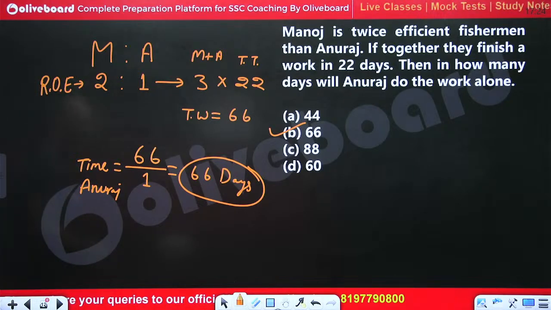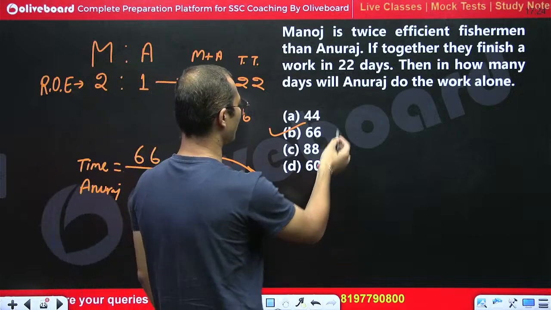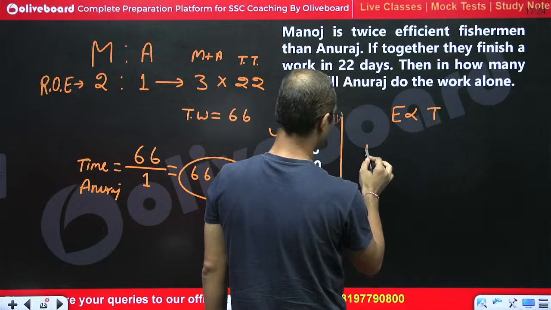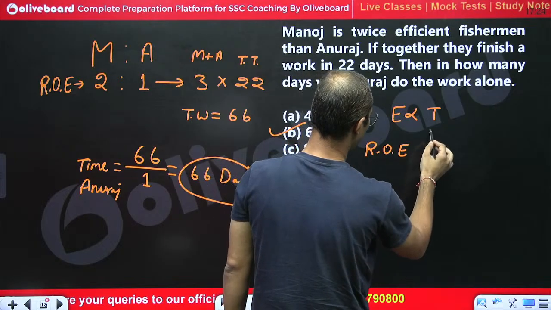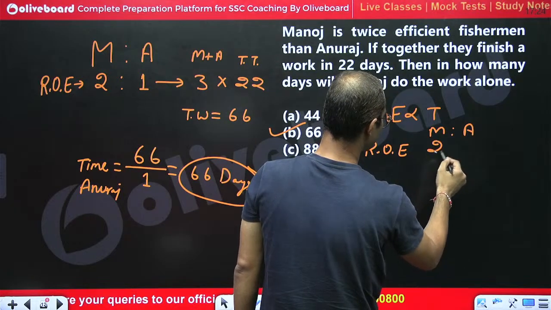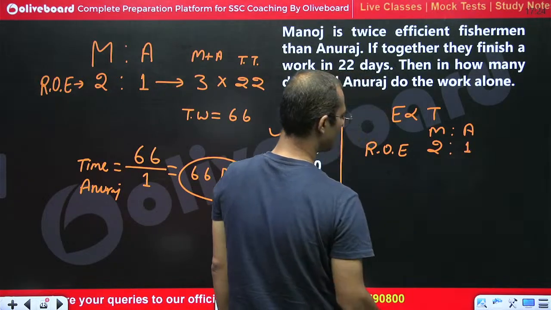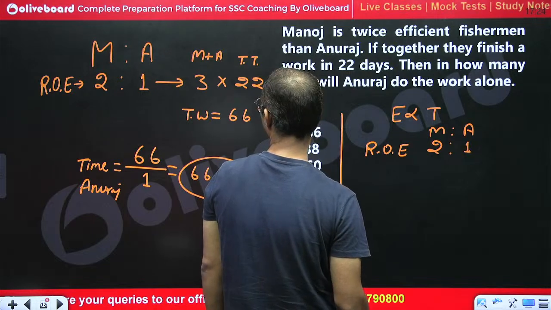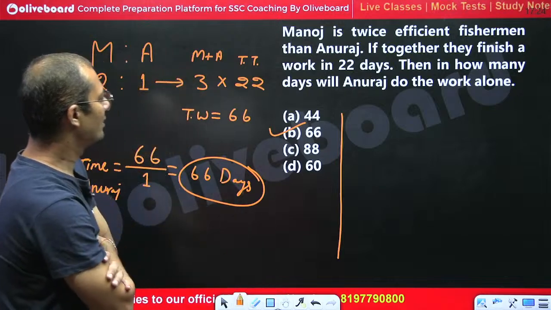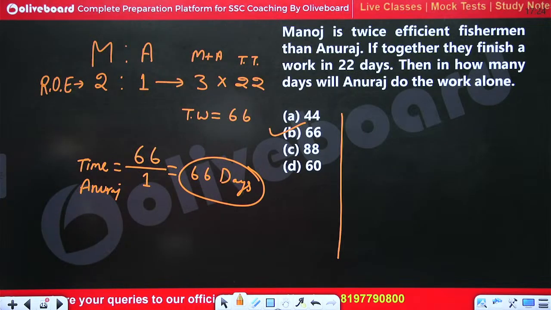Or you can directly say that efficiency is inversely proportional to time, so the ratio of efficiency of M and A is 2:1. But in that case, because we are given the total time, we will do it through this method only, right?